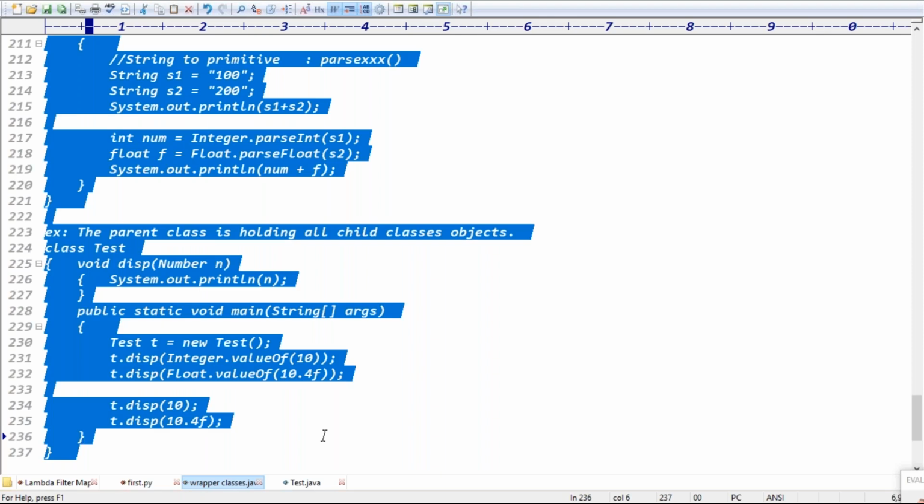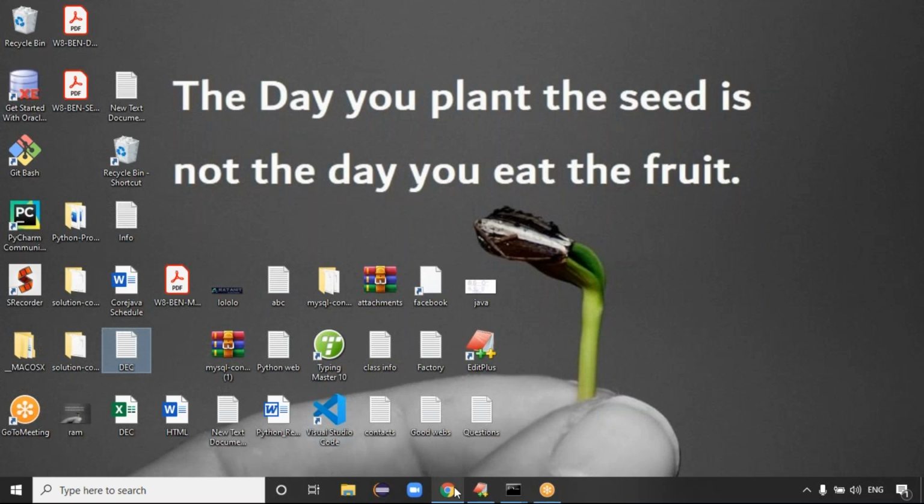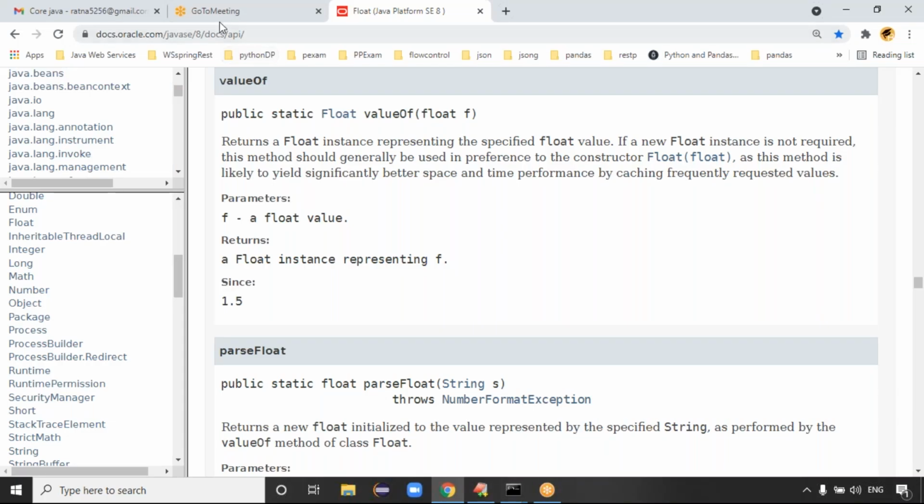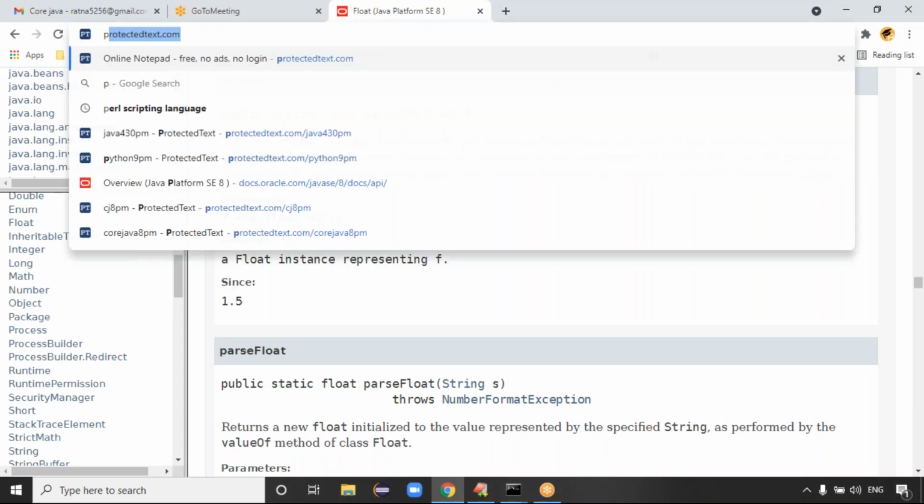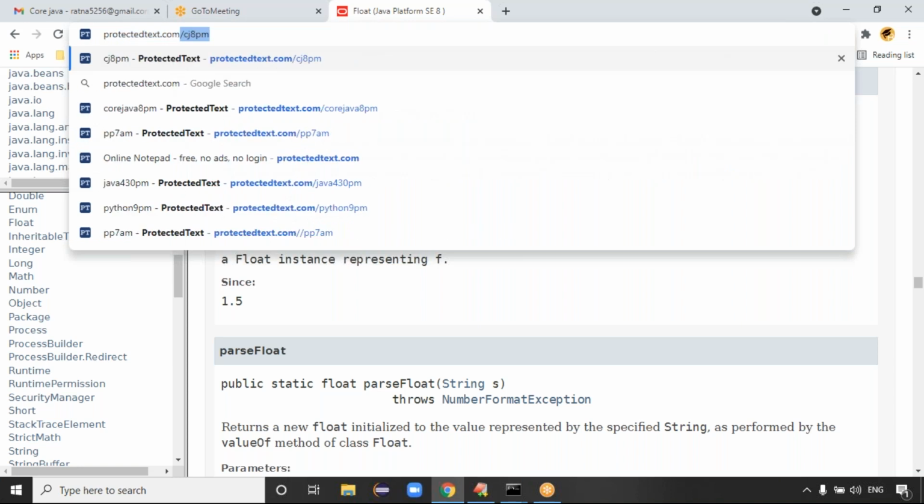Yes, we are done with the wrapper classes. Try to check the wrapper classes. We'll meet in tomorrow's class. The string manipulations topic is completed clearly, and the wrapper classes concept is completed. We'll take some other topic tomorrow. Okay.